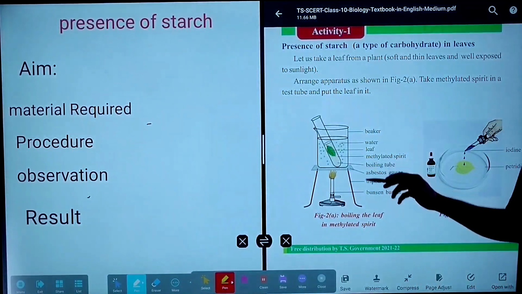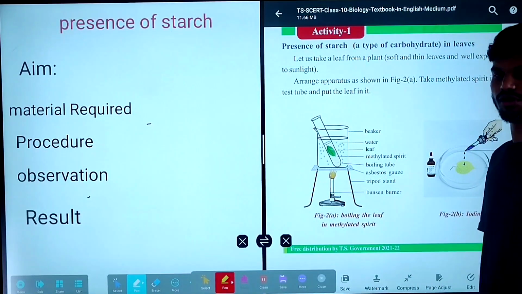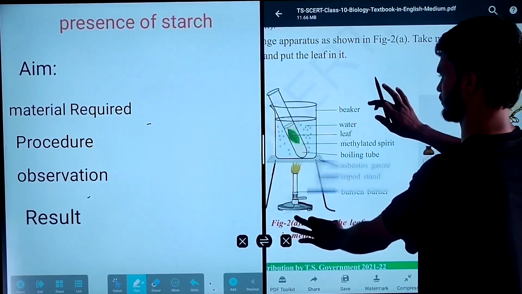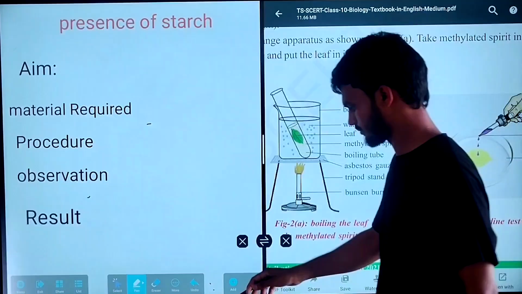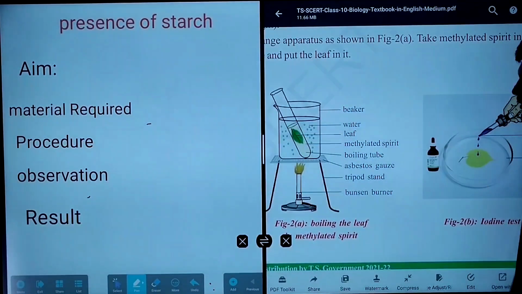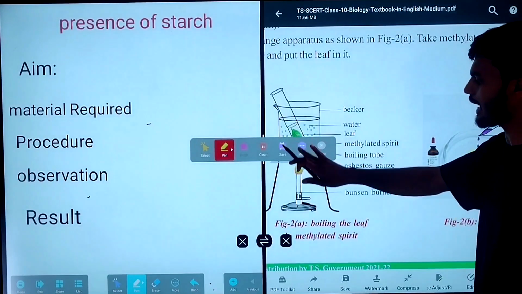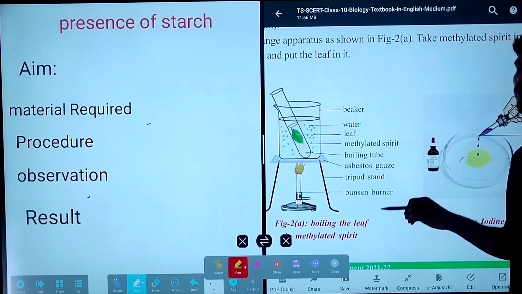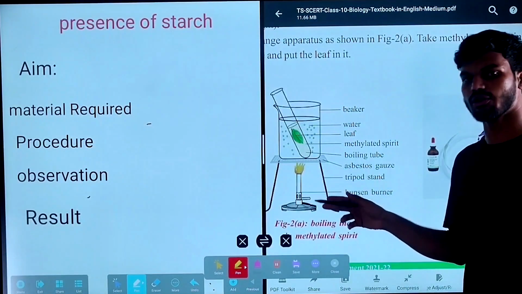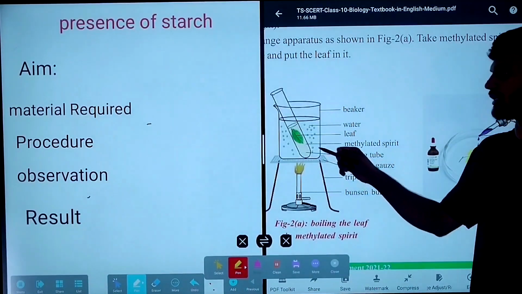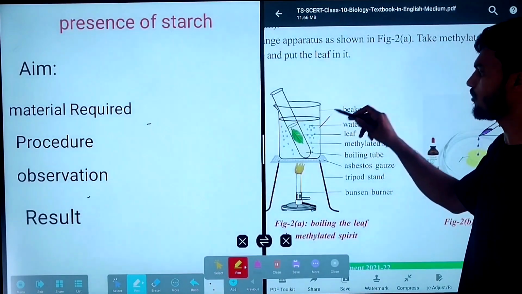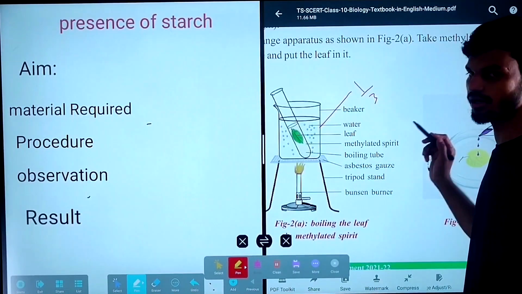First you have to arrange the apparatus as shown in the figure. Take the tripod stand and place the Bunsen burner. Next place the glass beaker. After placing the glass beaker, fill it with 1/3 of water.